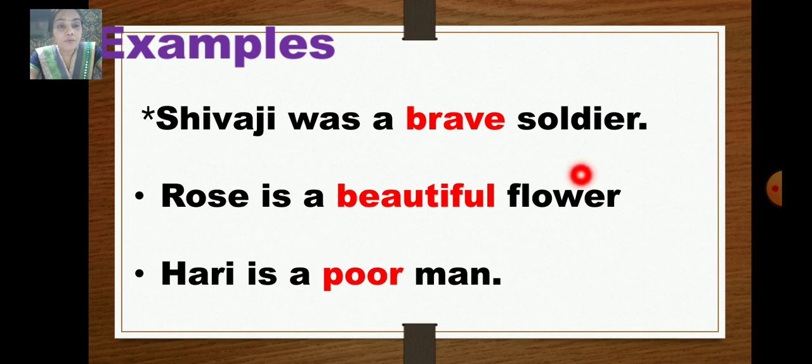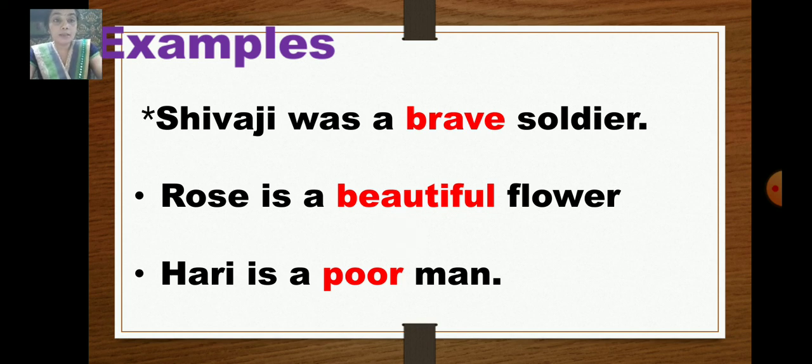So we can find an added quality to these nouns. So we are adding the quality to these nouns. So the words brave, beautiful, poor, all these are added qualities to the nouns and they are called adjectives.